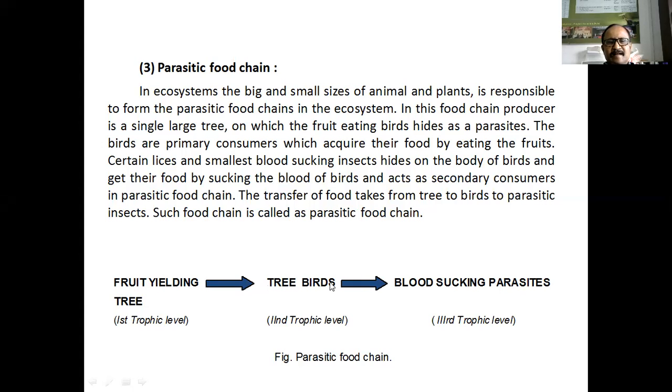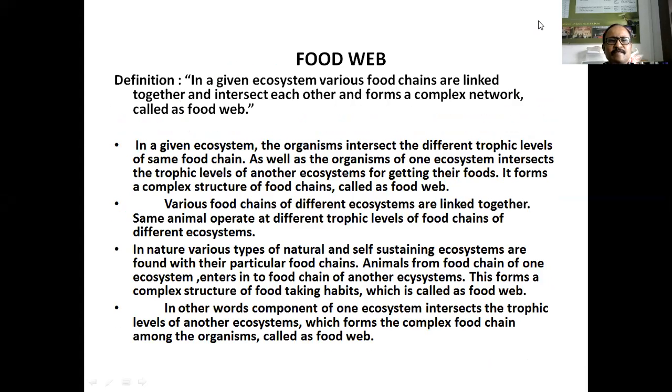The birds hide on the tree as a parasite, then blood sucking parasites hide on the body of birds, and some bacteria and fungi hide on these smaller insects. Okay, such type of food chain is called a parasitic food chain. Now the food web.